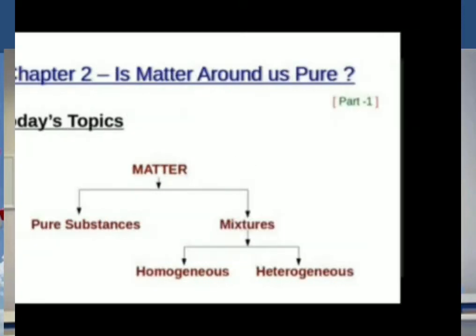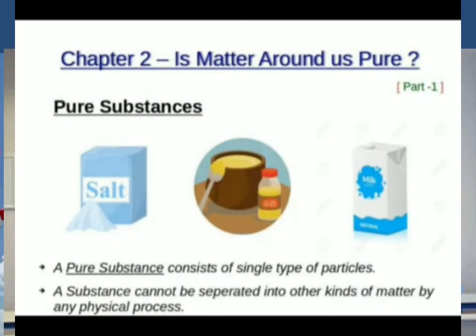Let's start with pure substance. Have you ever noticed the word pure written on a pack of milk or ghee? Yes. For a common person, pure means having no adulteration. For example, pure water, pure milk. Thus, pure substances consist of a single type of particles.